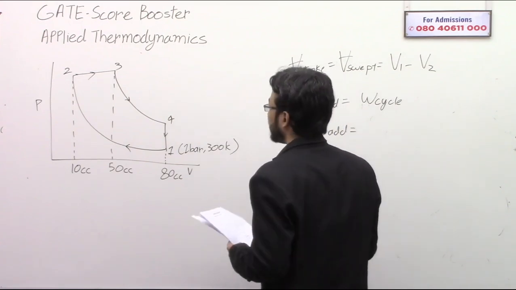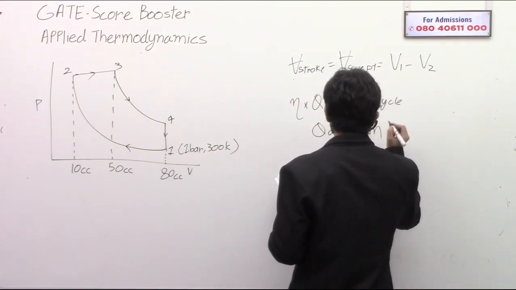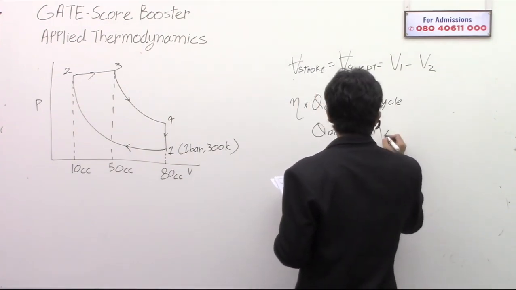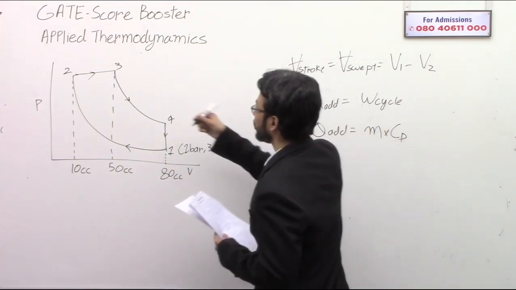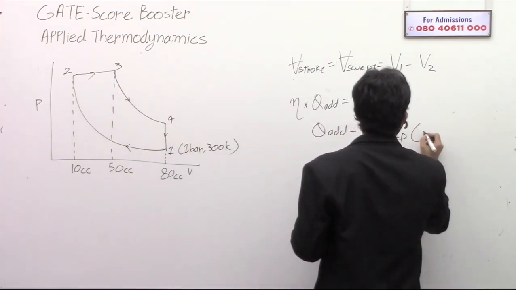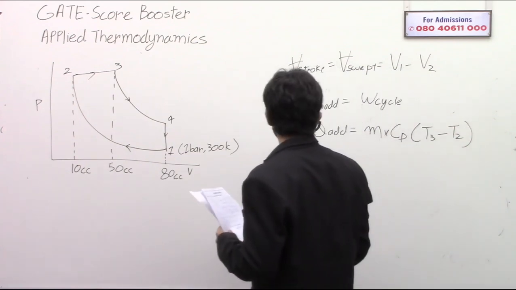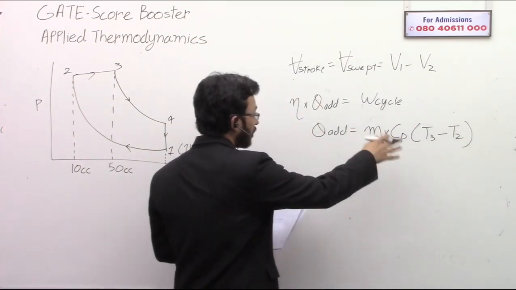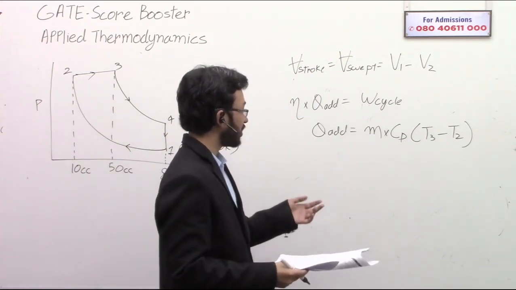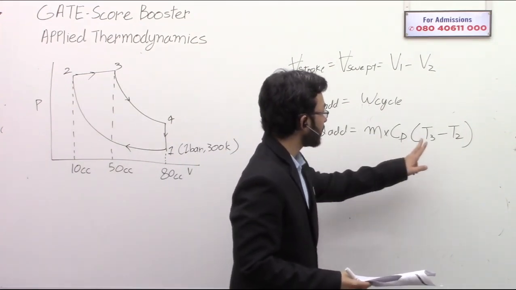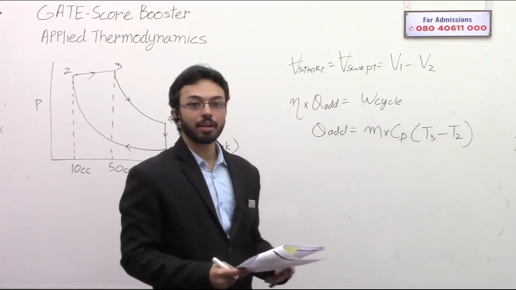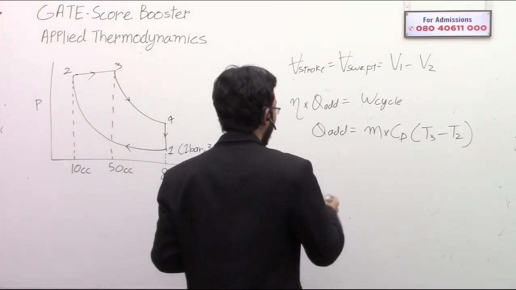For calculating the heat addition, I need to know the mass times Cp times T3 minus T2, because heat addition is at constant pressure. So I need all of this data. Cp is given in the question, but I need to know the mass, T3 and T2. So let's calculate these. How to calculate this?